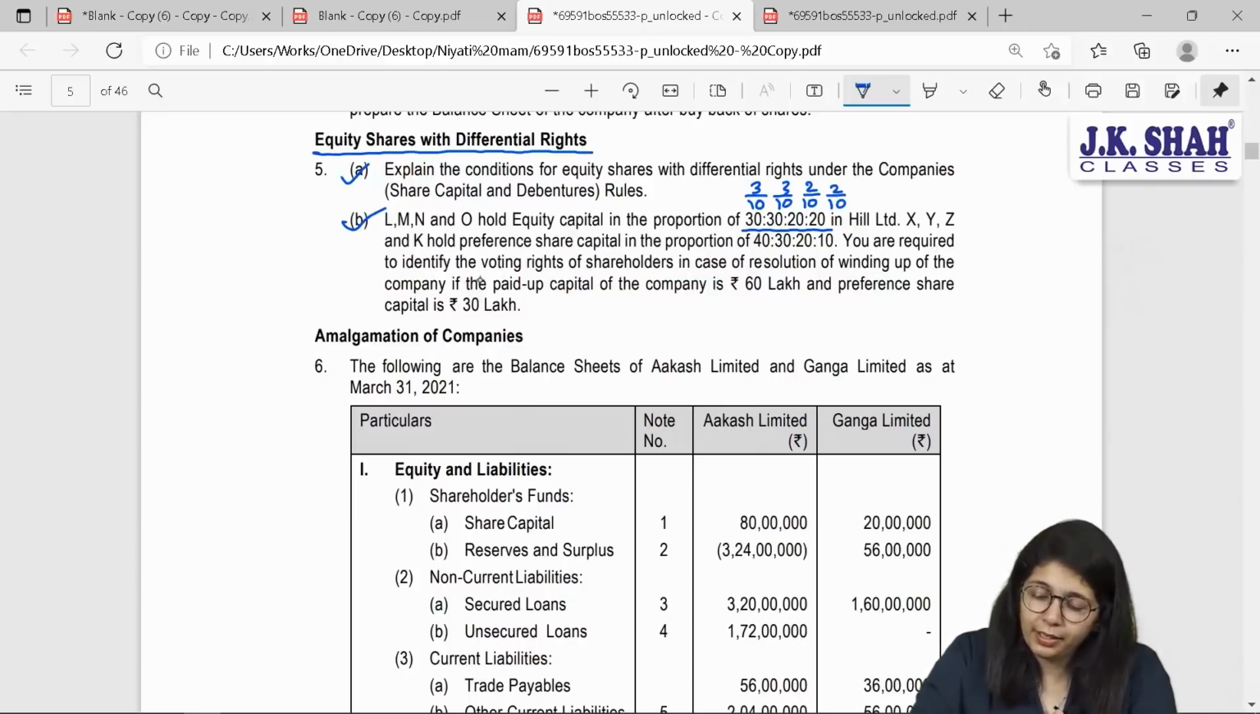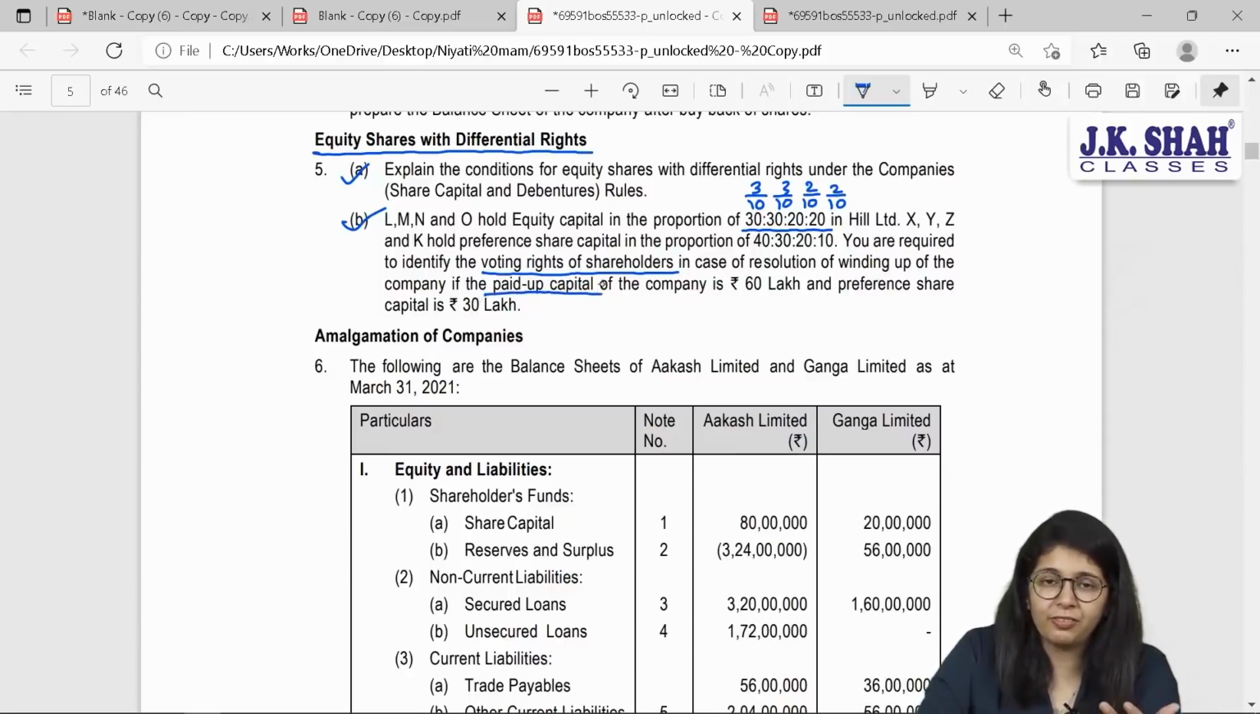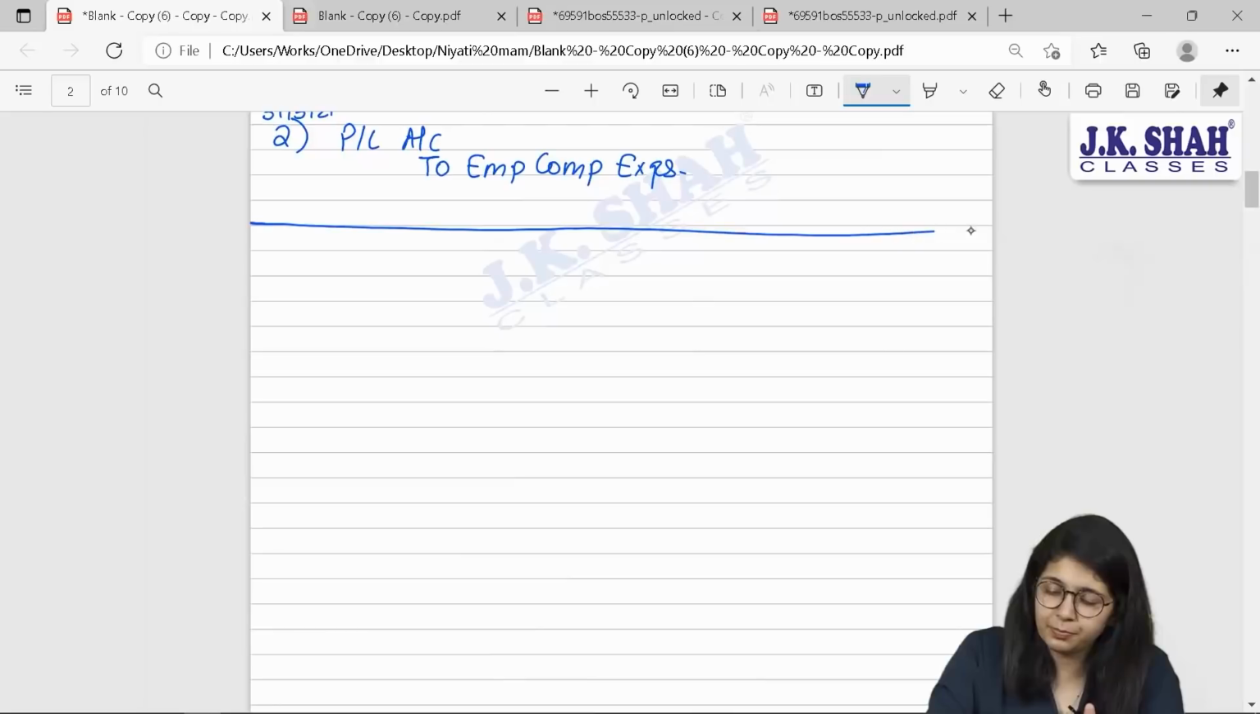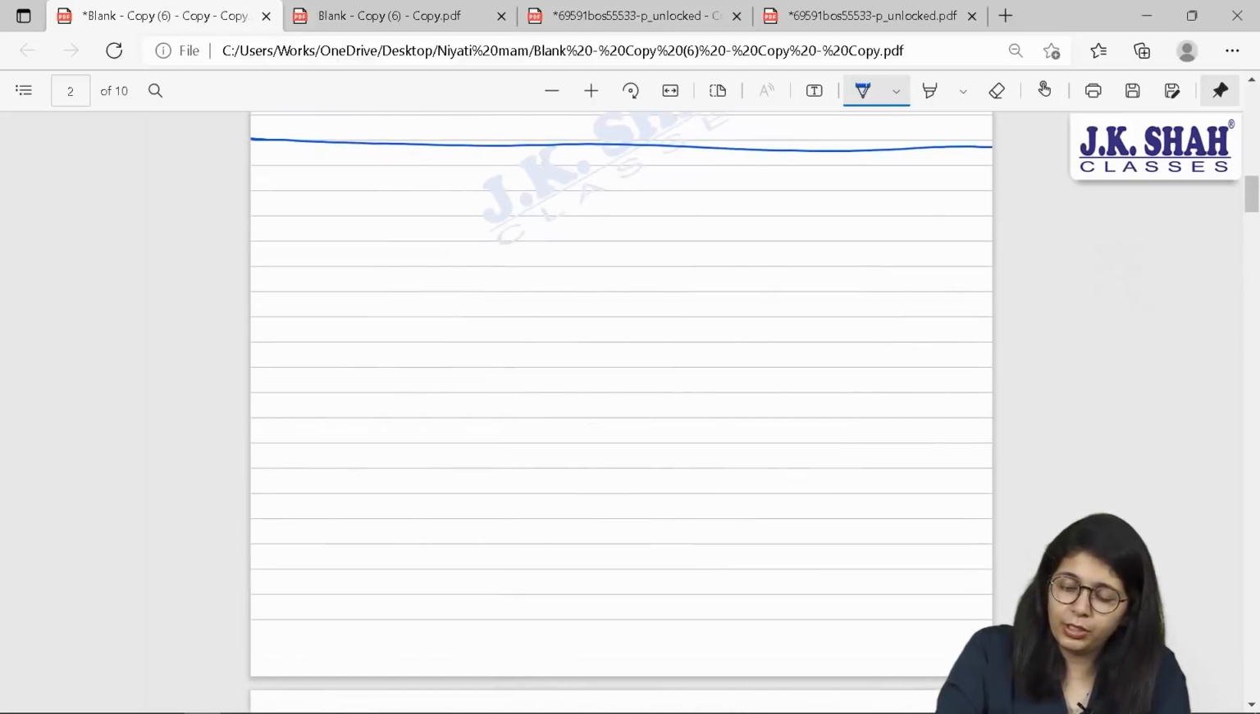You are required to identify the voting rights of the shareholders in case of a resolution of winding up of the company, if the paid up equity share capital of the company is 60 lakhs and preference share capital in the company is 30 lakhs. Now, how to solve this sum? A simple sum. What are they discussing?